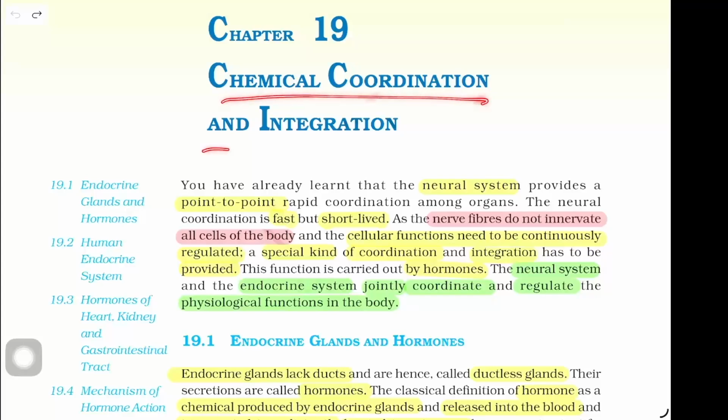Chemical Coordination and Integration, Chapter 19. You have already learned that the neural system provides a point to point rapid coordination among organs.